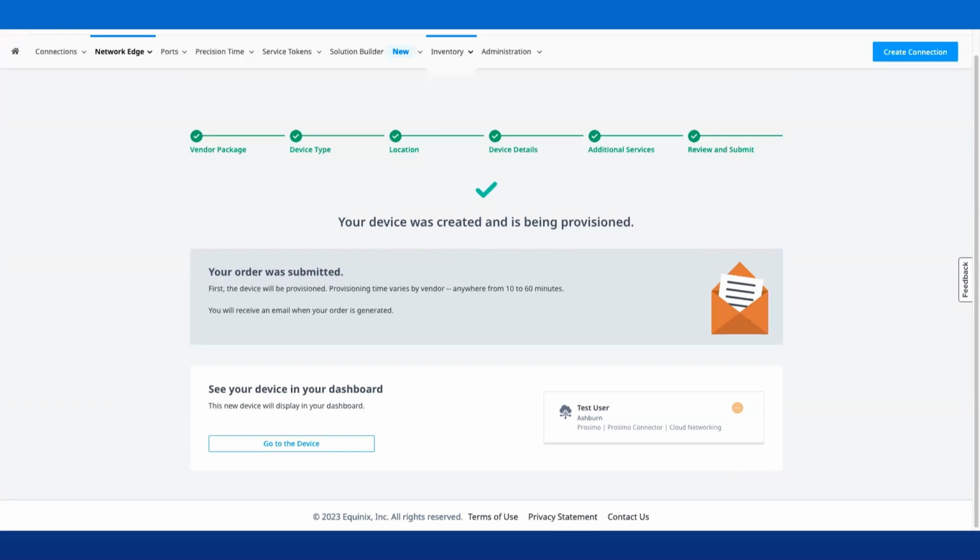After deploying the Prosimo Connector, the customer will need to have an additional device, we recommend WiOS, to route and connect via the fabric to create the underlay.